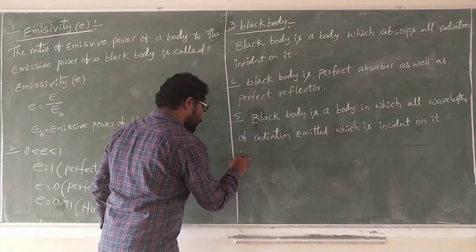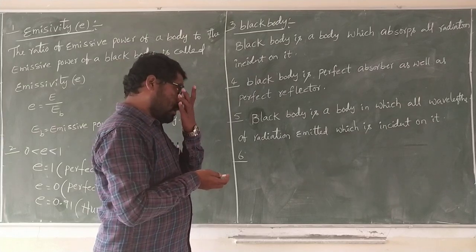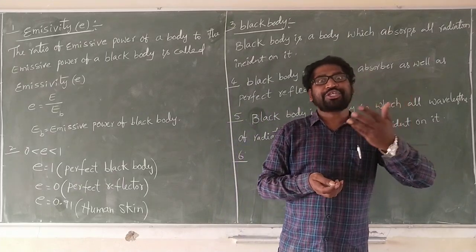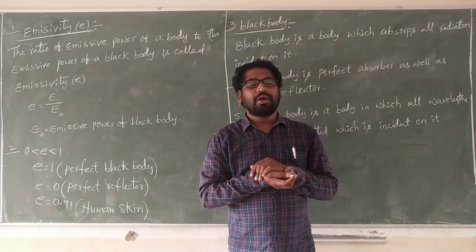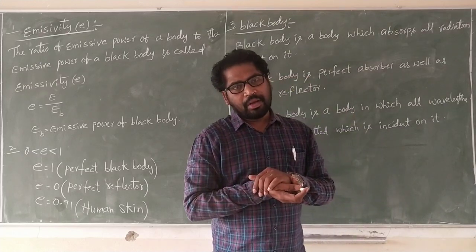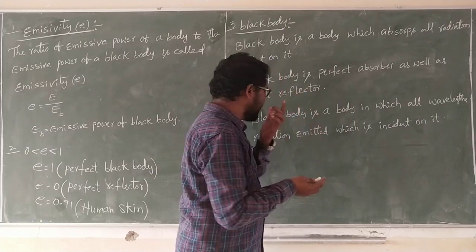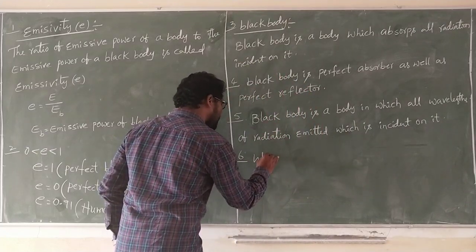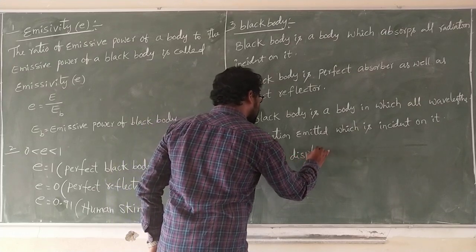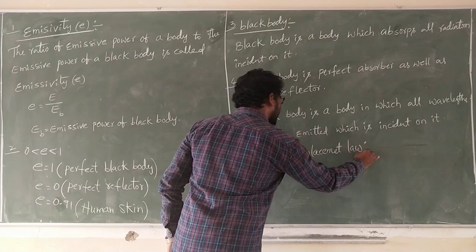Now we go for the relation between the maximum wavelength of a black body and its absolute temperature. That is called Wien's displacement law. What is that?